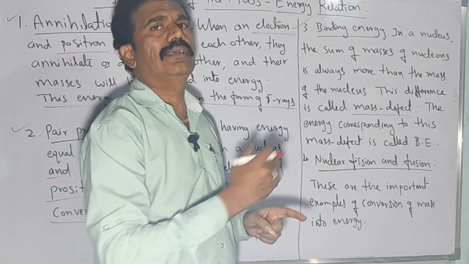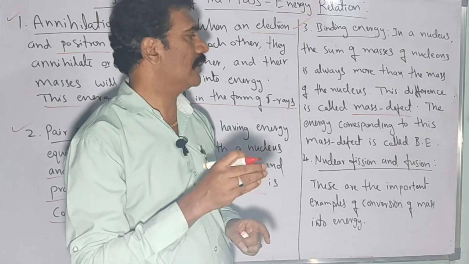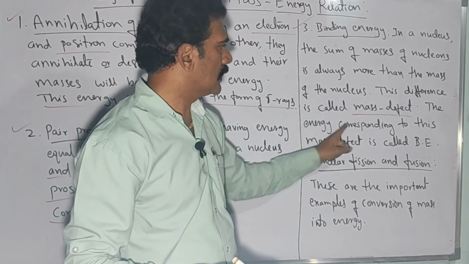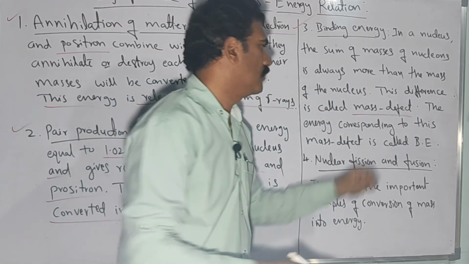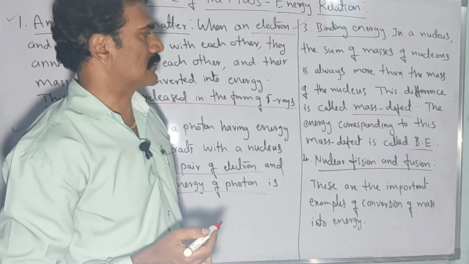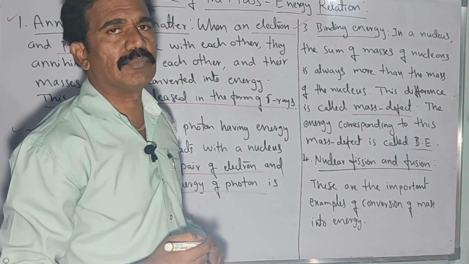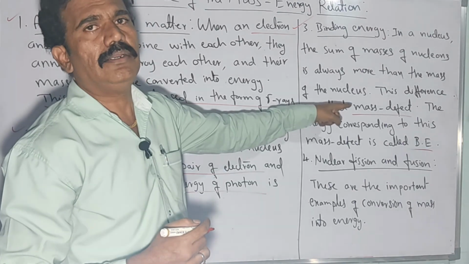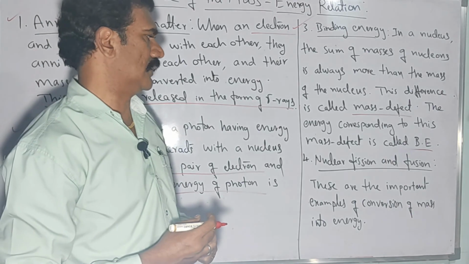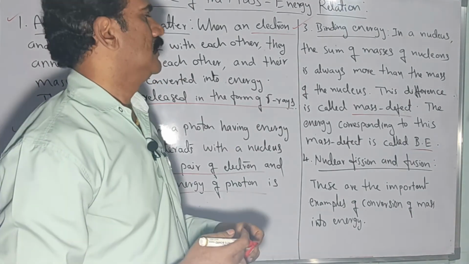Each nucleus has a certain energy depending upon the mass defect, or mass difference. The energy corresponding to this mass defect is called the binding energy of that particular nucleus belonging to a certain element. In that way we can understand there is a relation between the mass difference and the energy of an atom of the element. So in this way you can understand how the mass-energy relation is helpful.